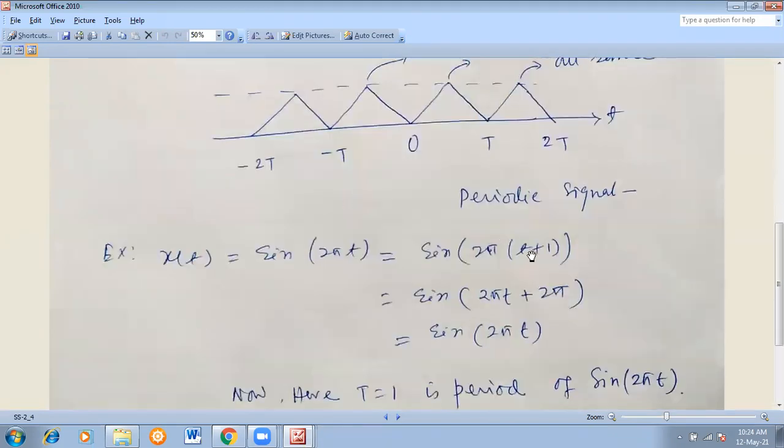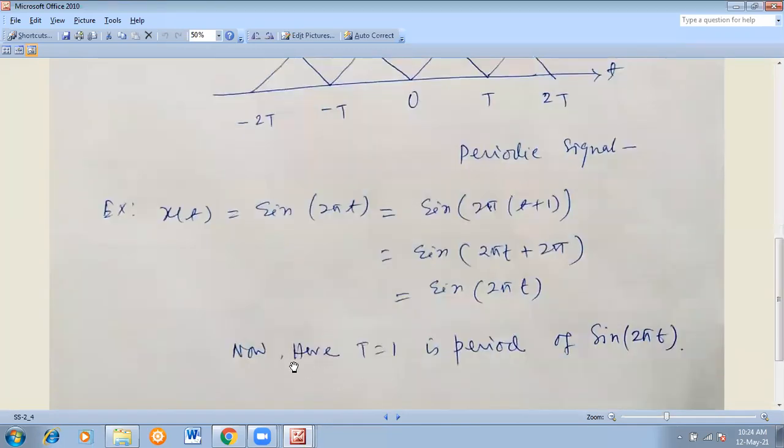So we have sine of 2 pi times (t plus capital T). Here T is equal to 1 period of sine 2 pi t, so that's why this is plus 1. Capital T equal to 1 second we have taken here. So sine 2 pi (t plus 1), you can find it easily, the angle becomes 2 pi t plus 2 pi, right?